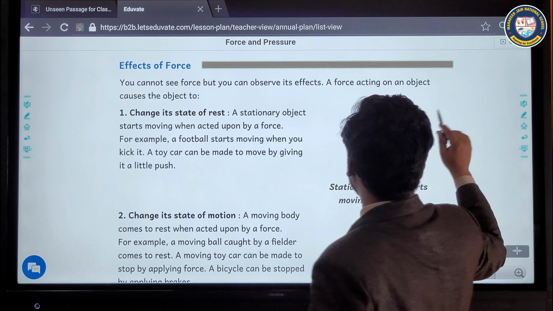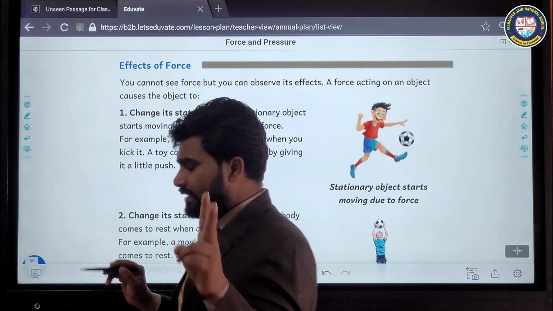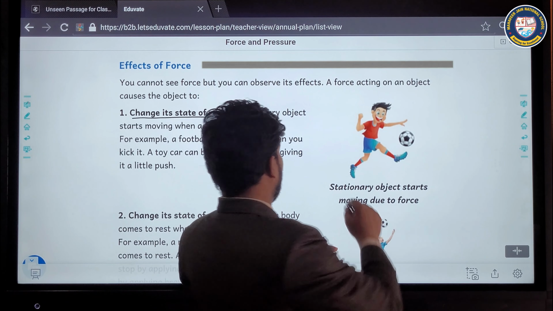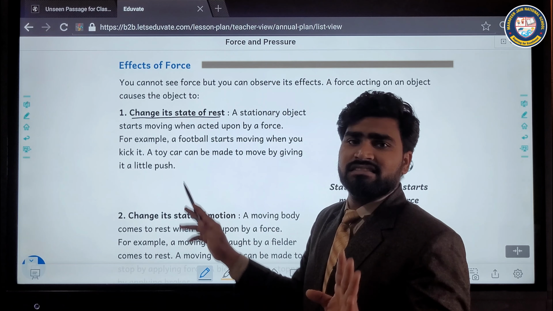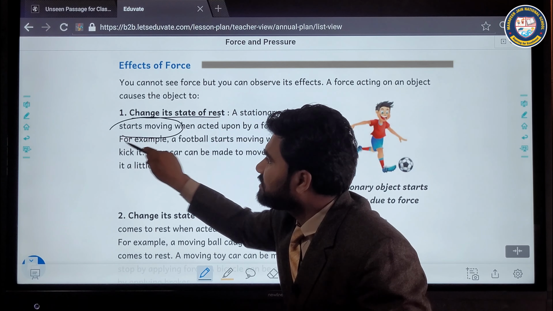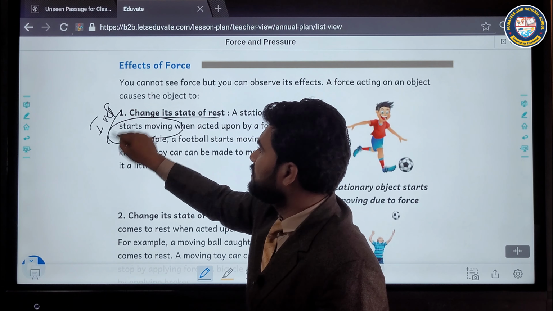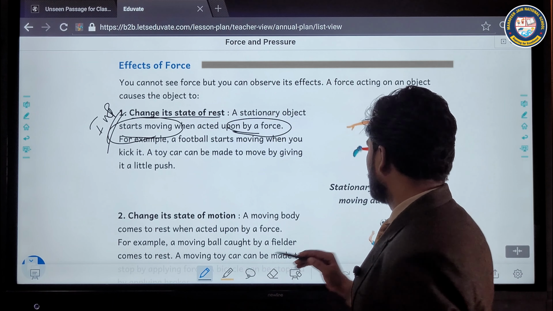What is the effect of forces? First of all, we will see two types of things. First, there will be a change in the state of rest. A stationary object starts moving when acted upon by a force.